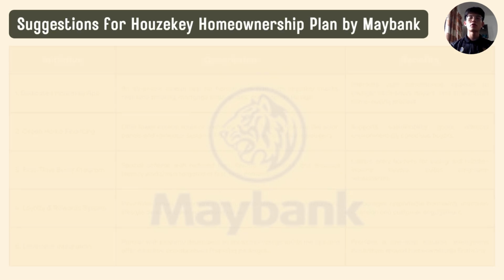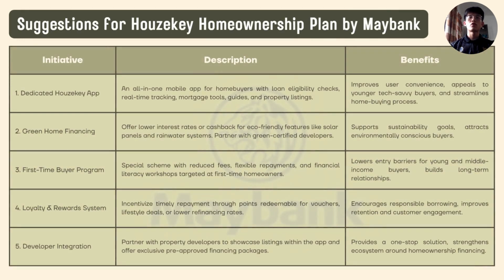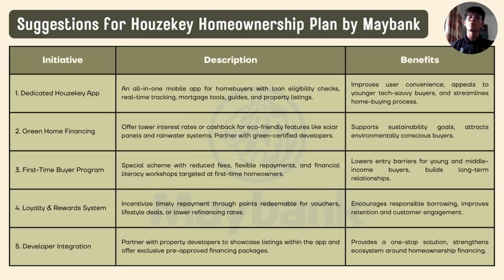My name is Koh Shaoxuan, machine number 293801. I would like to present the suggestions for the House Key Home Ownership Plan by Maybank. First, a dedicated House Key app would greatly improve the user experience. The app will go beyond basic calculators to include instant loan eligibility checks, application tracking, educational guides for new buyers, and integrated property listings via partnership. This would particularly appeal to millennials and Gen Z who value convenience and digital-first solutions.